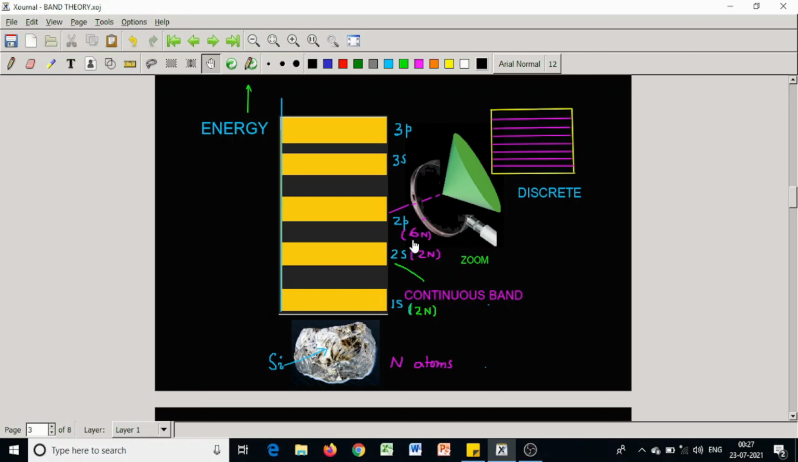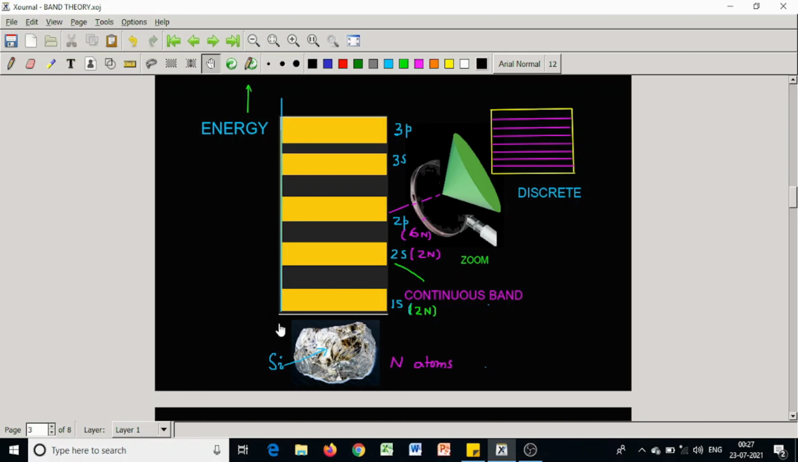Now, the number of energy levels are so large and so close together that they can be regarded as continuous. This is known as energy band, continuous band. But if it is magnified, obviously they are discrete energy levels. Closely spaced discrete energy levels.